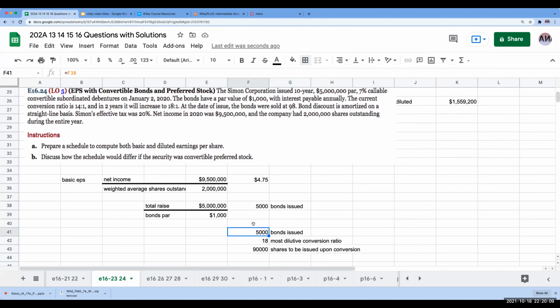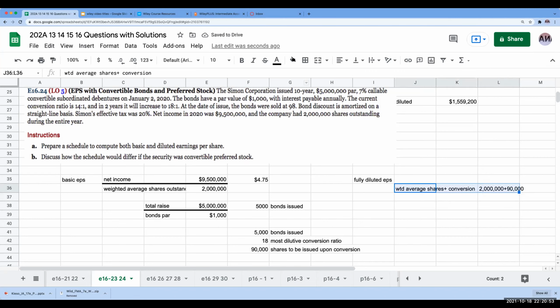Now, unlike some of the other examples I just went through, I don't have to multiply this by any type of fraction. Why? Because these bonds were issued on January 2nd of 2020, so this amount was the full amount for the year. For my fully diluted EPS, in my denominator I'm going to have weighted average shares plus my conversion, so 2 million plus 90,000 shares.